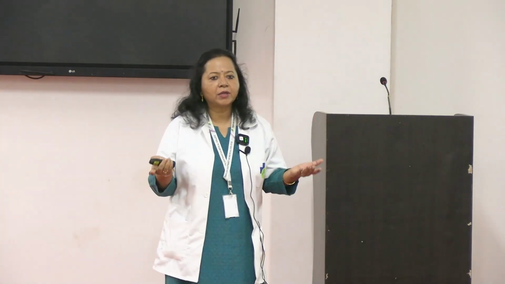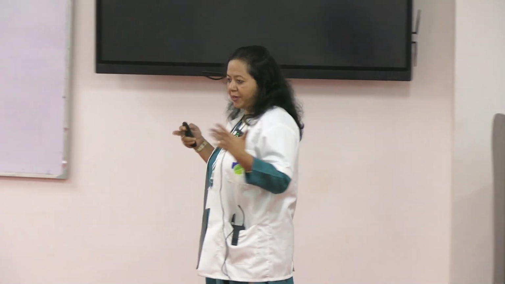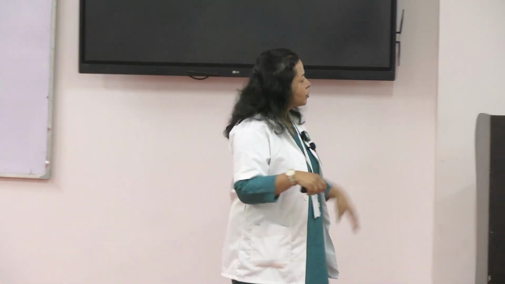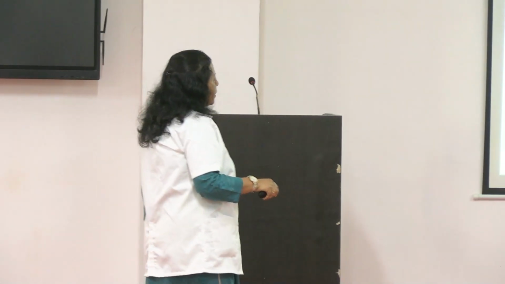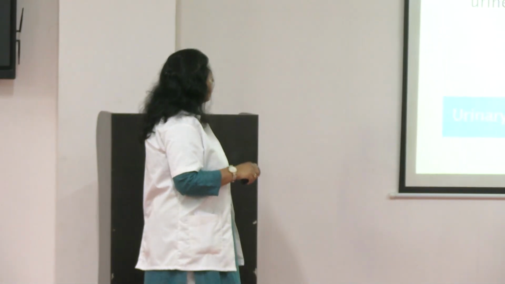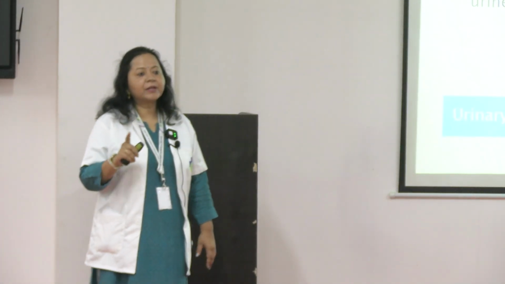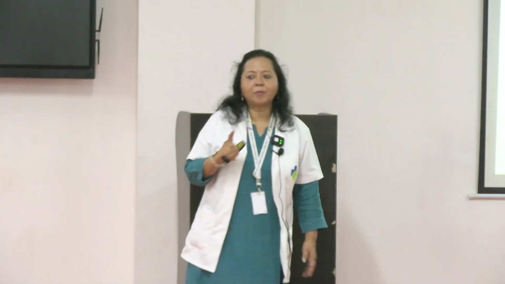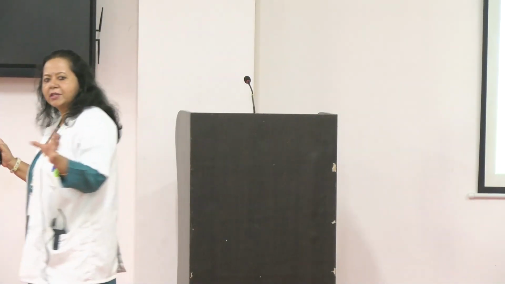Our human body is devised in such a way that we have many host defense mechanisms, which you have read even in your immunology chapter. So let us see how our urinary tract functions. What are the urinary factors? Our urine is a little bit acidic. What is the normal bacterial pH? For most bacteria, Enterobacteriaceae, the pH is around 7, a neutral pH.